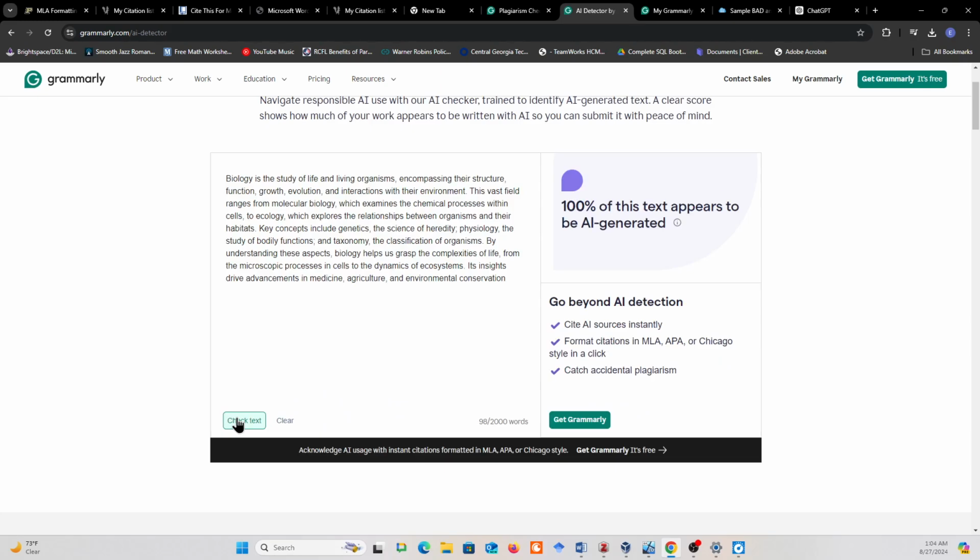And look what it says. 100% of this text appears to be AI generated. So, no, don't do it. It's plagiarism anyway. But colleges and universities are using AI detectors. They're using it in conjunction with the plagiarism checkers that they're using.